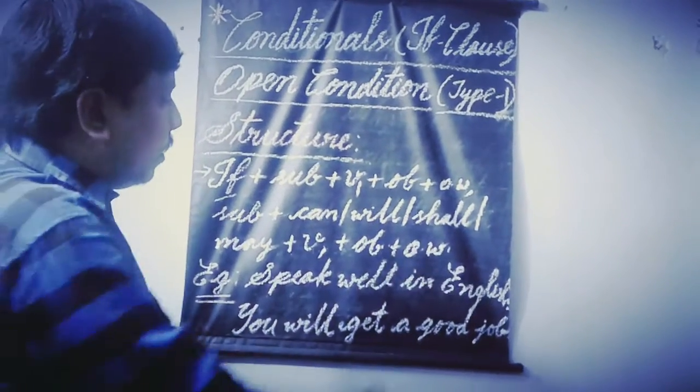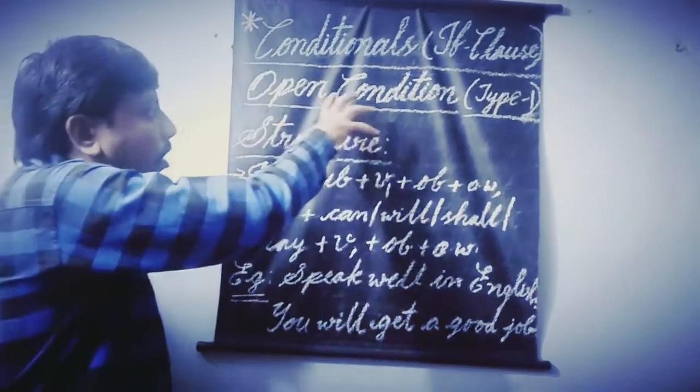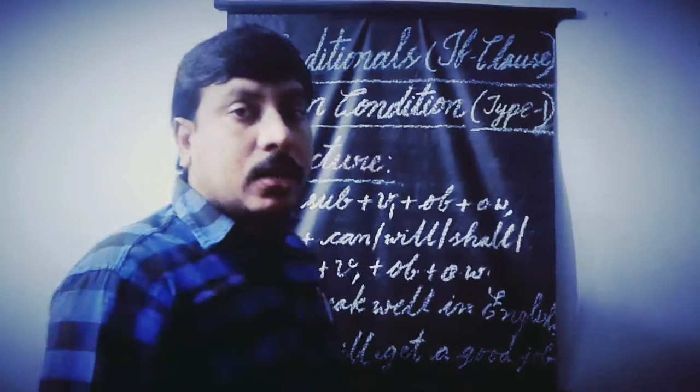For good and all, we use the open condition in order to talk about things that may or may not happen in future. That is the point that we have to remember very carefully regarding open conditions such as type 1 conditionals if clause.